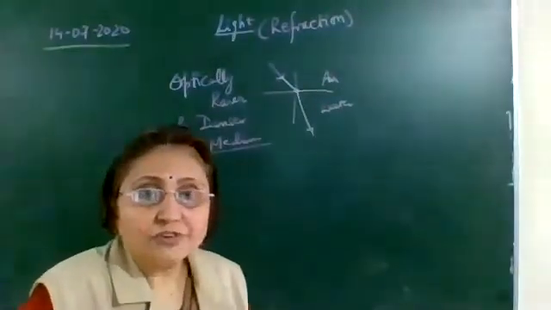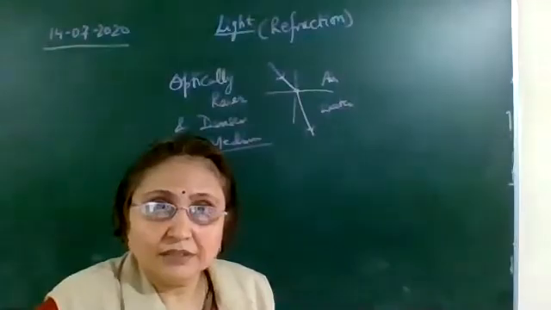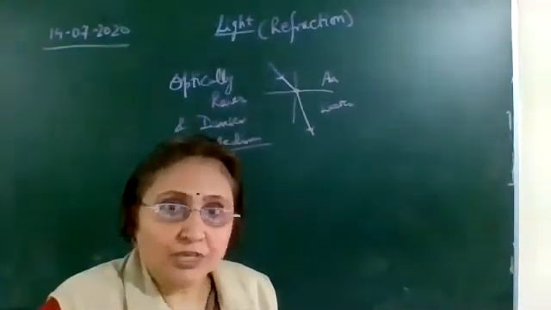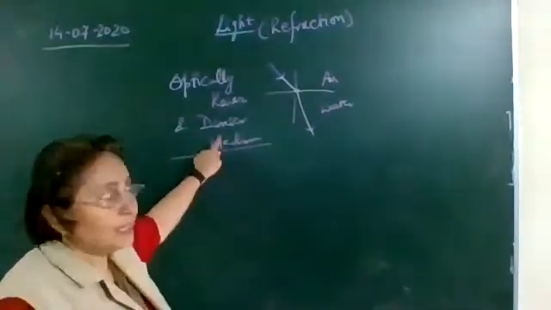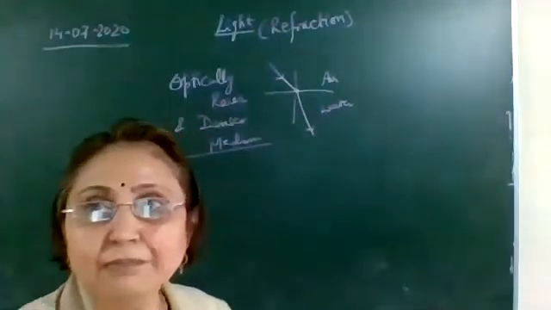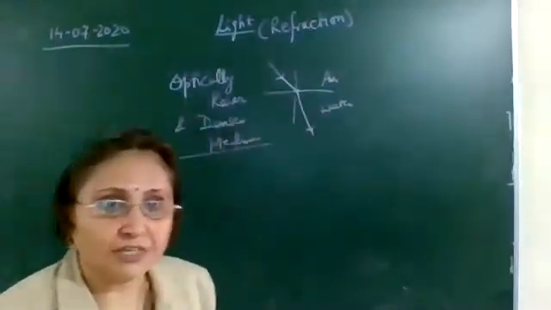Okay, now it is not related to the physical density which you have studied in class 9. Physical density, you defined it as mass per unit volume. So it is not related to the physical density. This optical density means the speed of the light in that medium will become less. That medium we call it as optically denser medium.